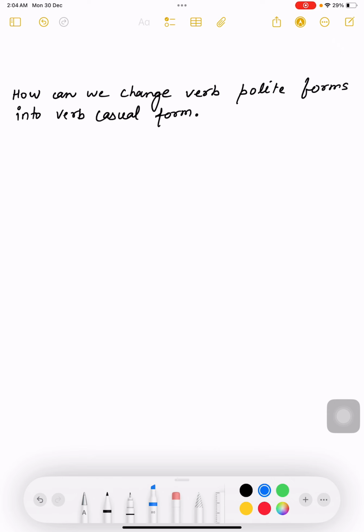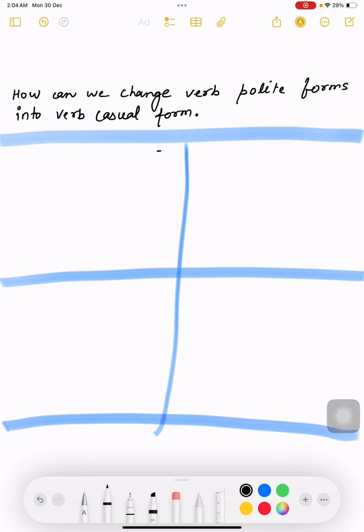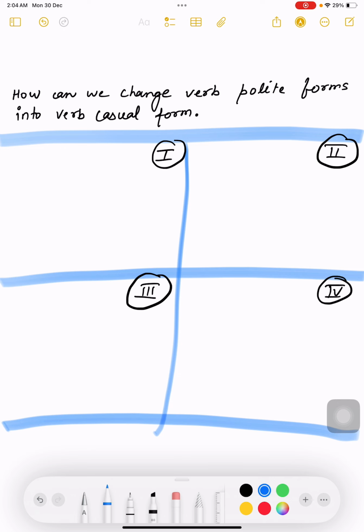To make you understand this topic, I am drawing one table for you. I am naming this quadrant 1, this is quadrant 2, this is quadrant 3, and this is quadrant 4. Here I am writing one example: to eat. To eat in Japanese is tabemasu.